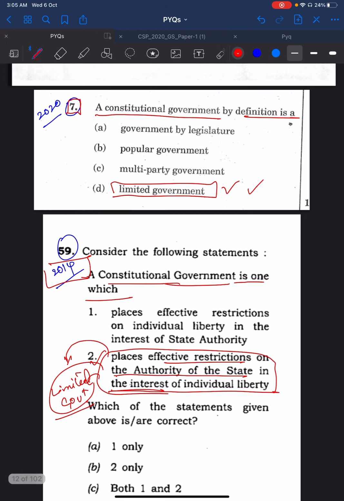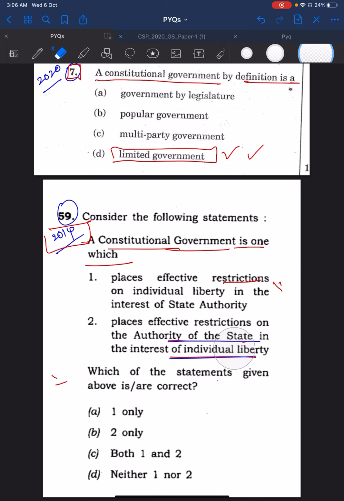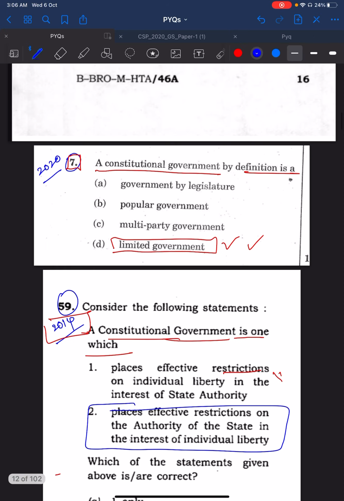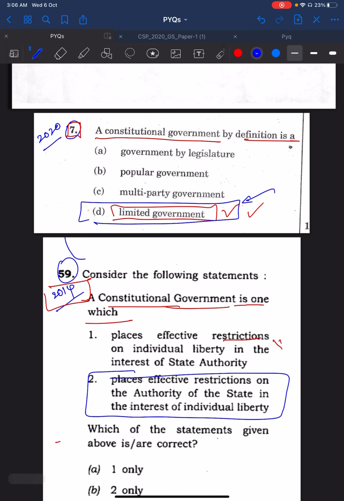A constitutional government is one which places effective restrictions on individual liberty. No. Second statement reads, places effective restrictions on the authority of the state in the interest of the individual. So this is simply called as limited government. So the same thing was differently asked again in 2020. So this second statement was changed and kept in option D and concised and said it as limited government. Same question 2014 59 was differently asked.